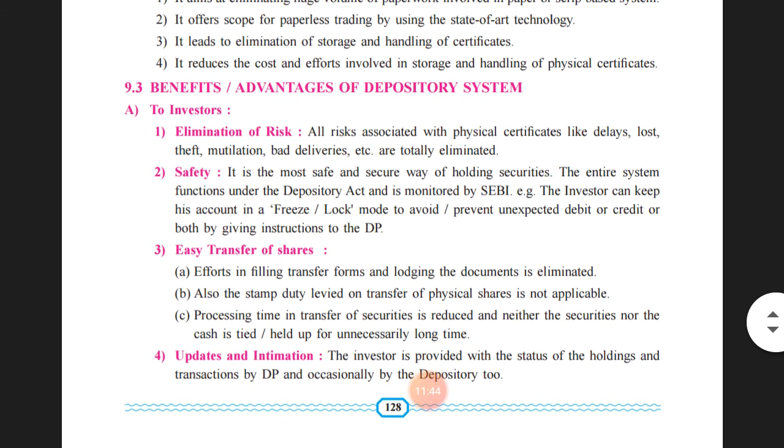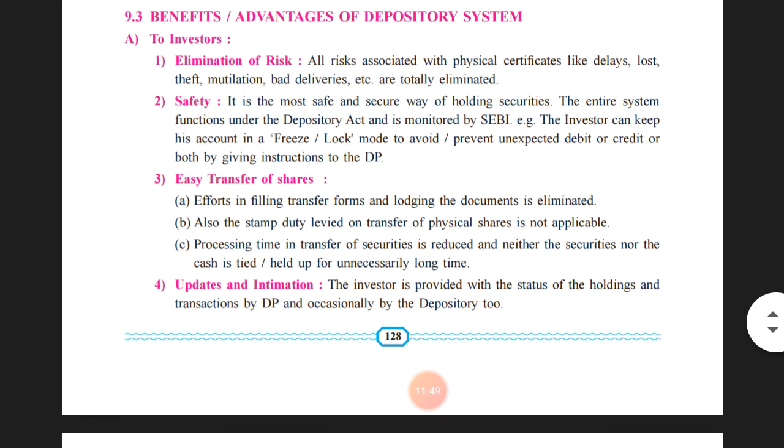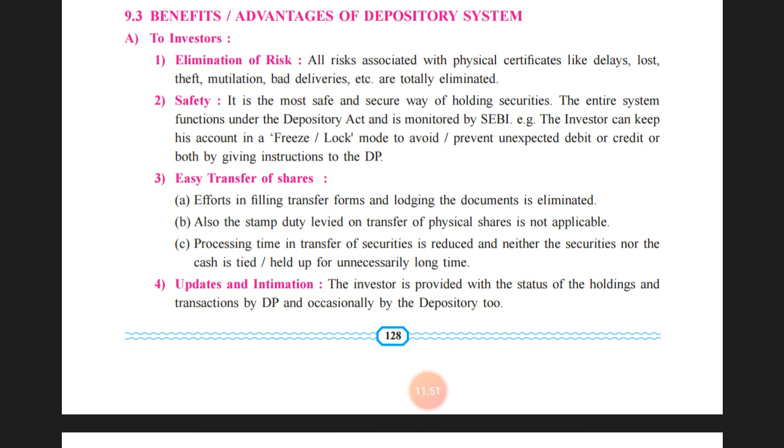Let us see the next one, that is the benefits and advantages of the depository system. The first benefits that the depository system has, we are going to see with respect to the investor. First one, elimination of risk. All risks associated with a physical certificate like delay, loss, theft, mutilation, bad delivery, etc.